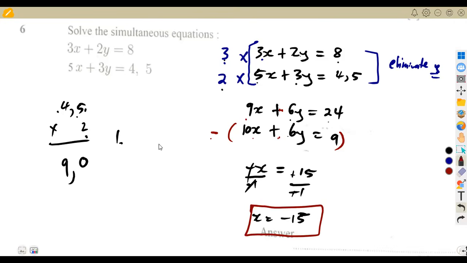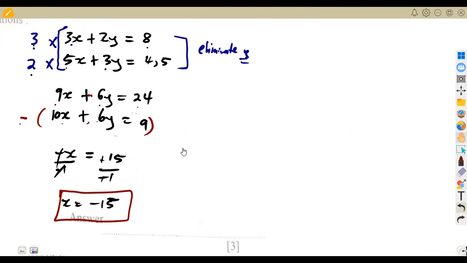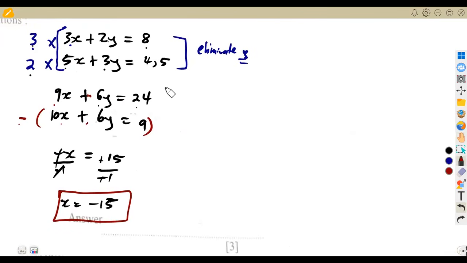-15. All right, so if x is -15, I can substitute in any of these two equations in order for me to obtain the value of y, or you can eliminate x, you find y. It's up to you. All right, so I'm going to choose the first equation. 3x plus 2y in this case is equal to 8. So from the first equation, it means I'm going to substitute my x, which is -15.